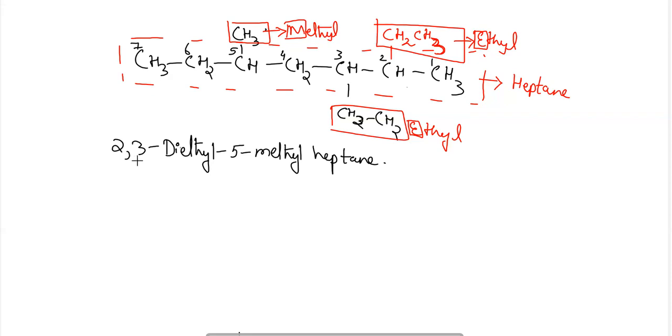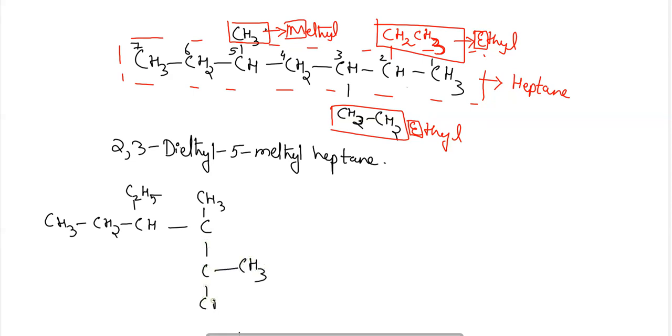One more example we can take here, to understand this rule more thoroughly: CH3, CH, C2H5, C, CH3, C, CH3, CH3, CH3.